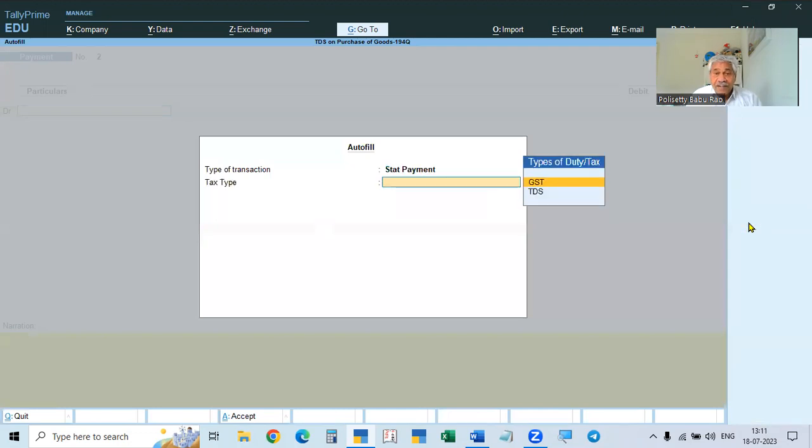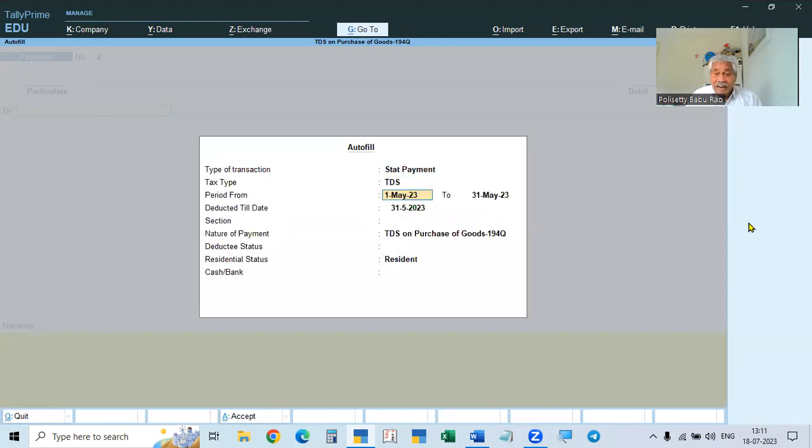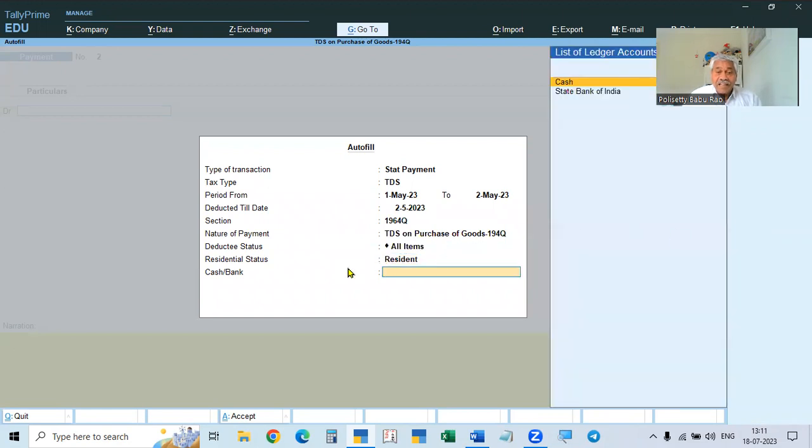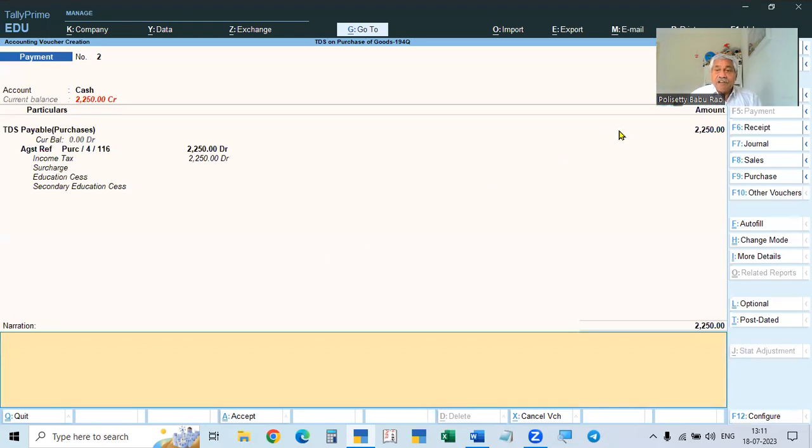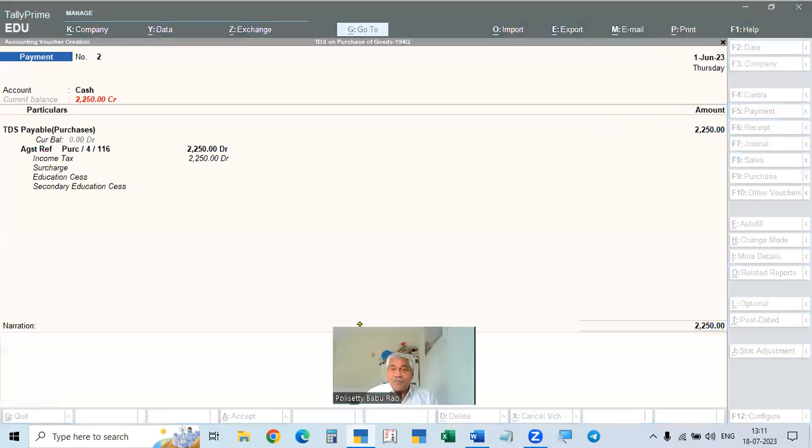So start payment and TDS, and 1st May to 2nd May only, up to 2nd May we deducted. So it will show 24, will take 23, everything will be there. Non-resident, we can take the State Bank here. Okay. And if you take like this, it will deduct. It will show the payment. So 1st June, repeat.